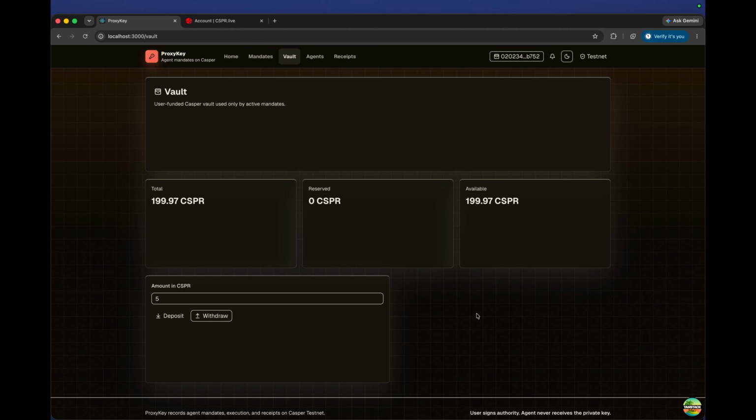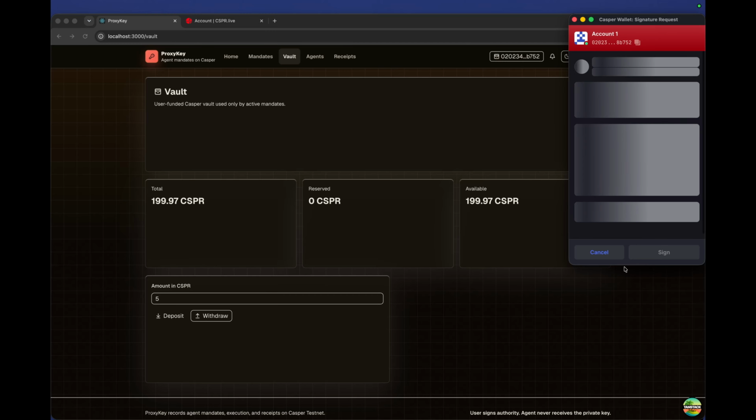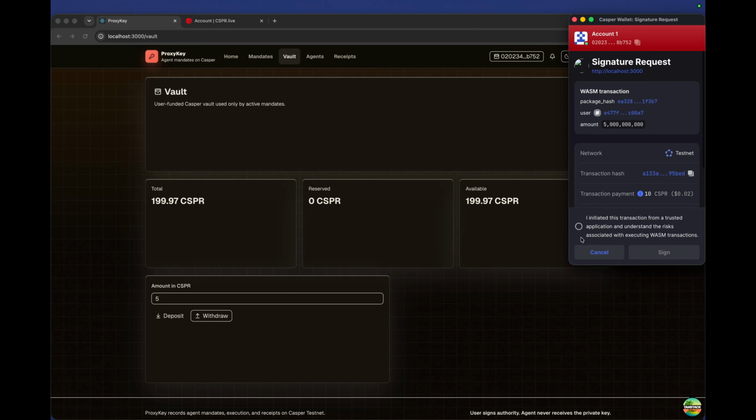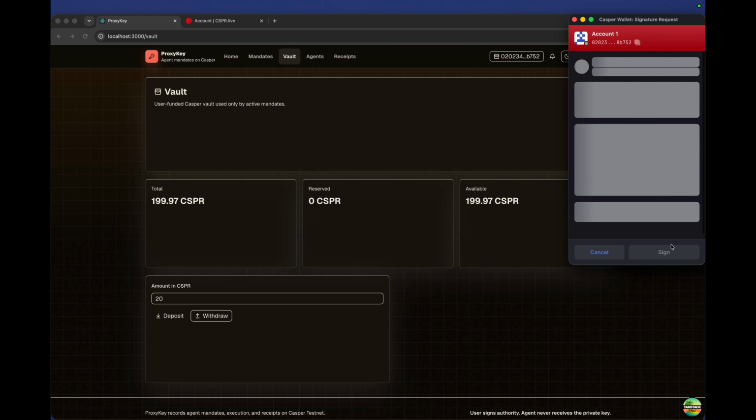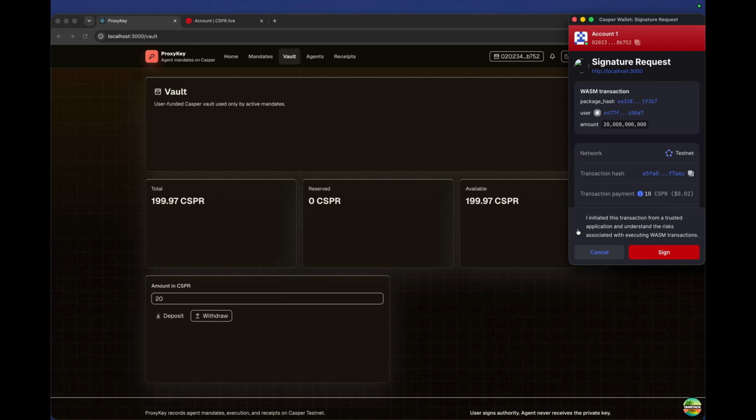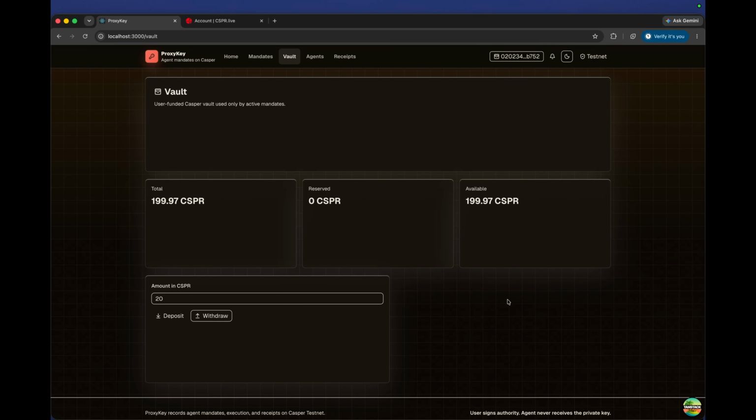This is the user-controlled vault. Funds are not handed to the agent. The vault is the source of mandate-limited spend, and the contract enforces how much can be used. Reserved balance means capital is locked for active mandates. Available balance means the user can still withdraw or allocate it. This deposit is a transaction through CSPR.click. The API indexes it after the finalized transaction matches the expected ProxyKey deposit session WASM and runtime arguments.